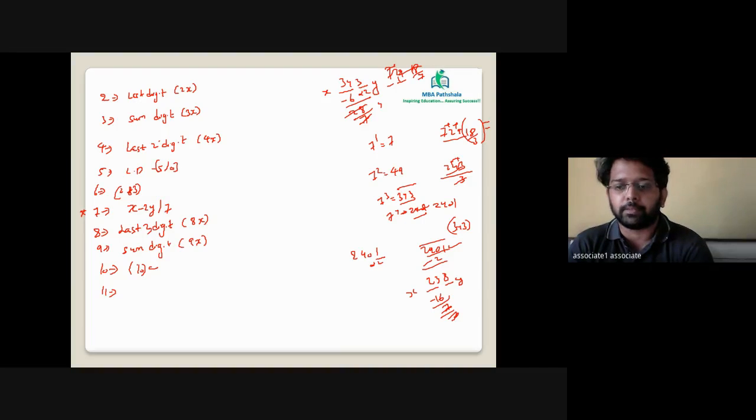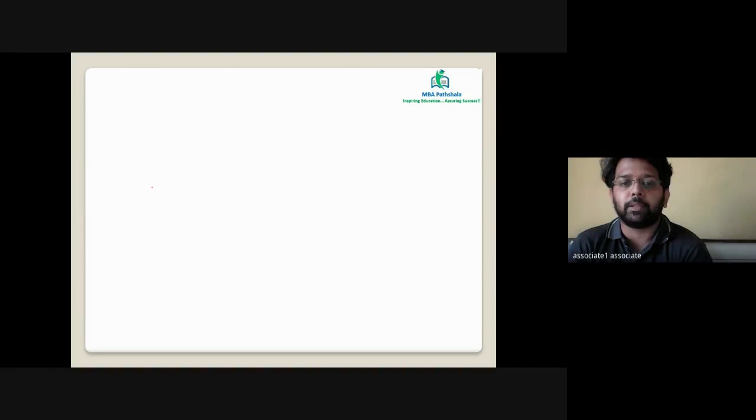Let's consider the value 11. Anyone who knows the process of 11? Okay. Anyone who knows the powers of 11? 11 raised to 1 is 11. 11 square is 121. 11 cube is 1331. And 11 raised to 4 is 14641.